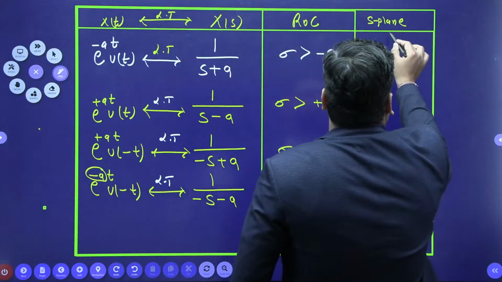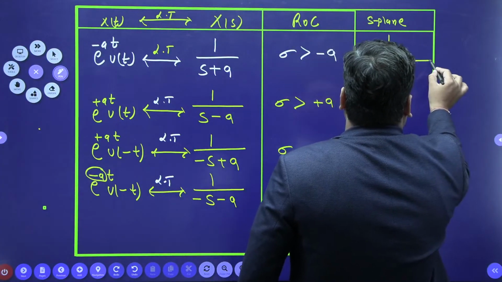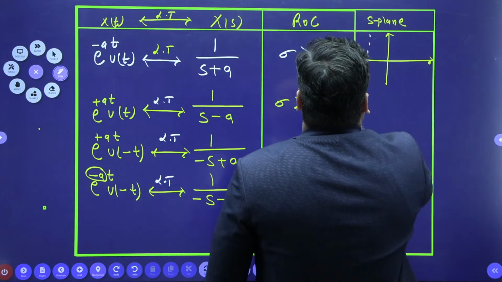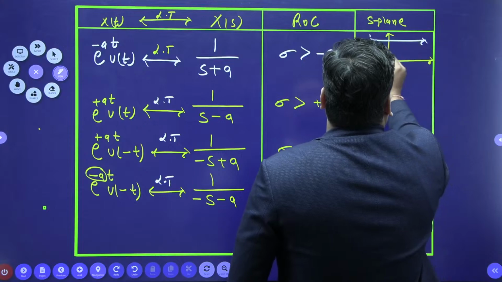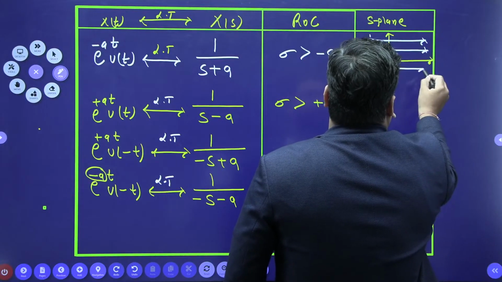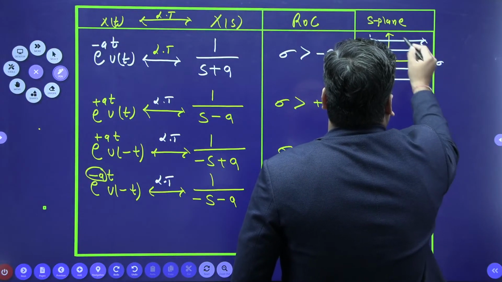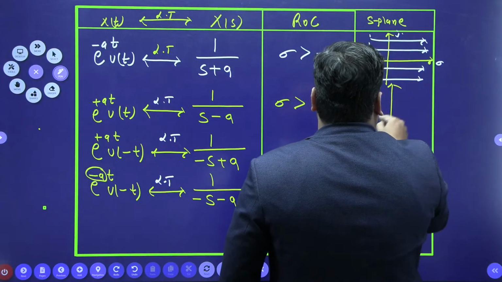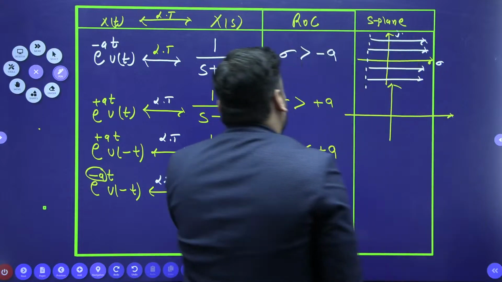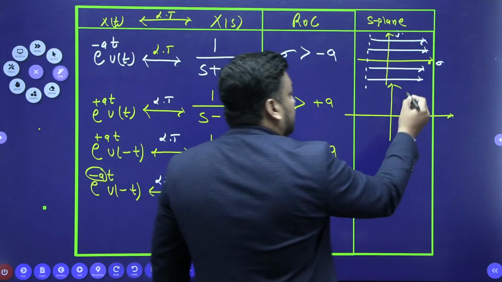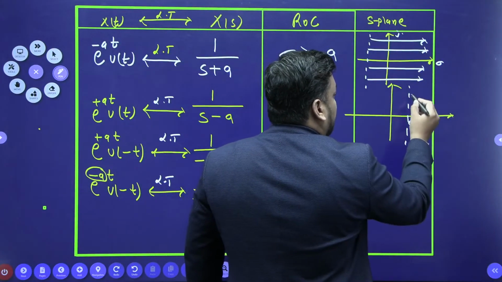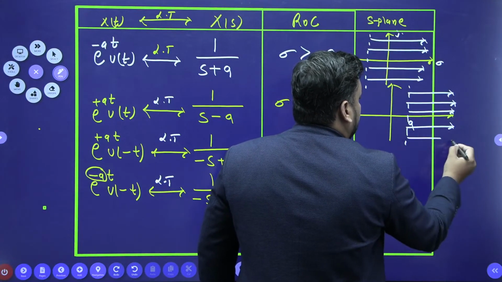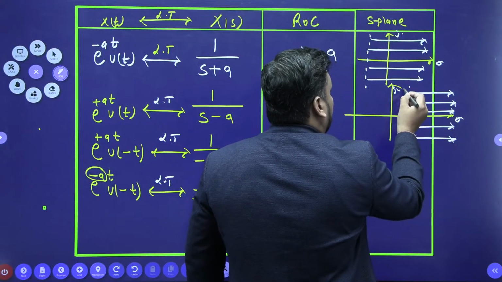If I talk about the S plane diagram, then I am making a small S plane diagram. Sigma is greater than minus a, it means the ROC contains this region. This is sigma, j omega. For the second question, what is the ROC, guys? Sigma is again greater than, but this time plus a. So this is the plus a value, and sigma is greater than, it means the right hand side region only. This is sigma, this is j omega.